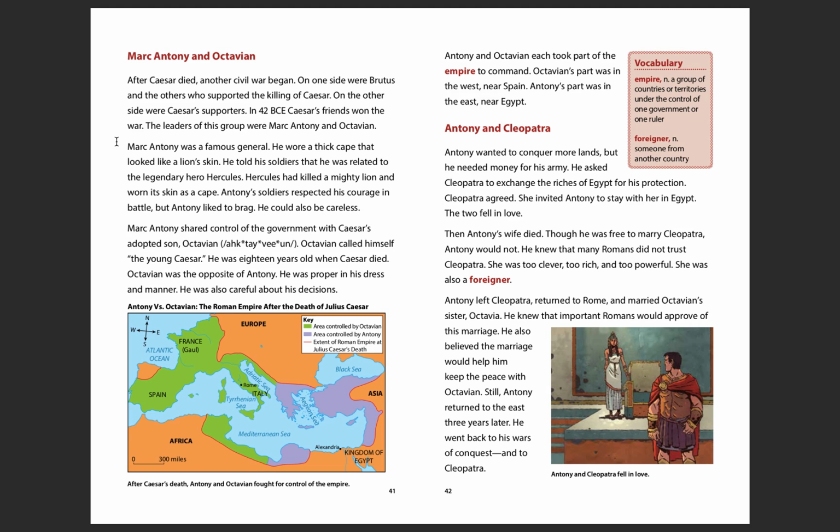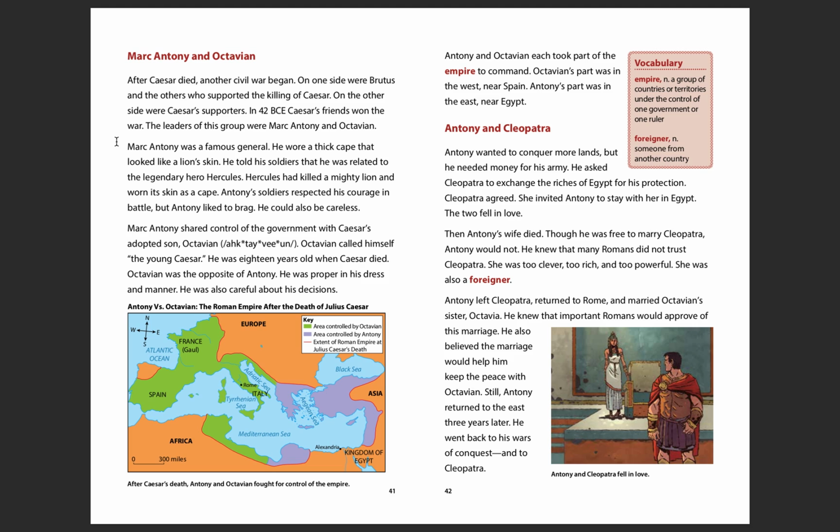Mark Antony shared control of the government with Caesar's adopted son, Octavian. Octavian called himself the young Caesar. He was 18 years old when Caesar died. Octavian was the opposite of Antony. He was proper in his dress and manner. He was also careful about his decisions.